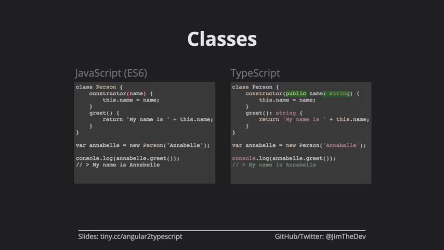Then this is the exact same example that we saw before, where we're telling it that name is of type string. Now this is a little bit different. In this example, what we're saying is the greet method should always return to us a string. If a developer came in the future and changed the return line right under this to return an object, they would get an error, and it would say, hey, all the other functions that are relying upon this expect you to return a string. You really should be returning a string, or you need to change the type.